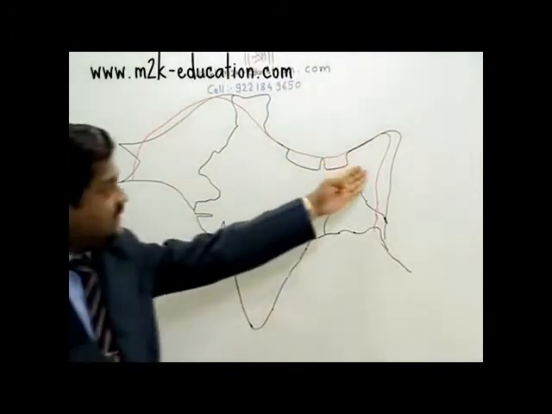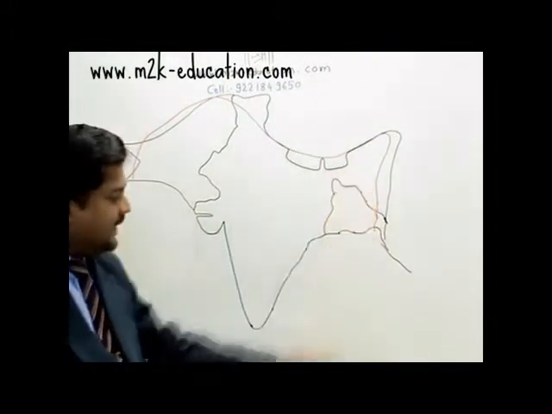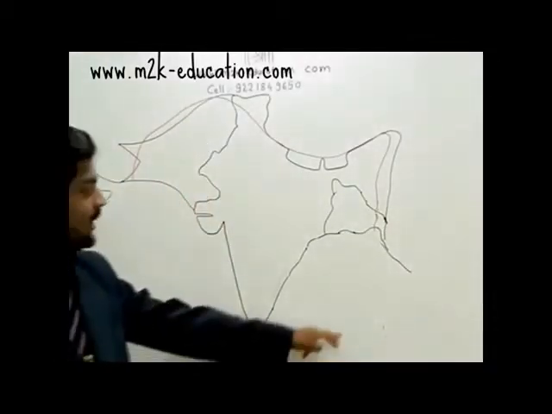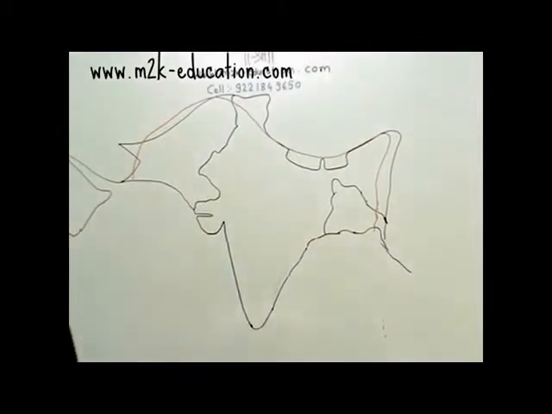Then here we call this territory Purvanchal, and even the Andaman Nicobar Islands are there. These Andaman Nicobar Islands are also parts of the Himalayan range.